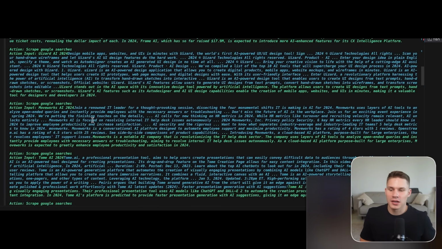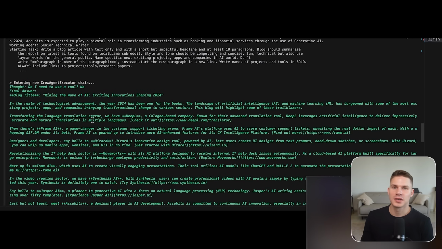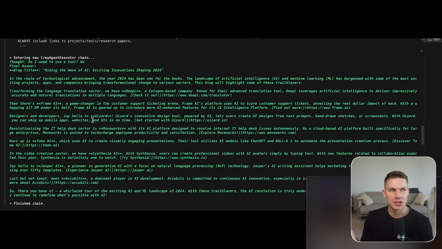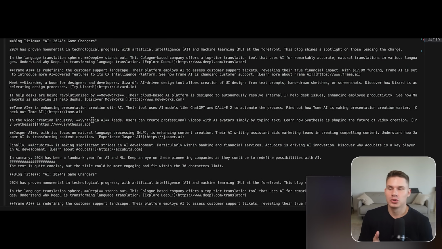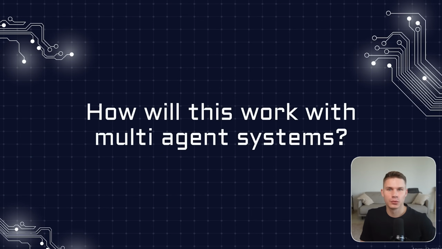So, for example, in CrewAI, the agent does this almost after every message and after every action. It thinks about what it needs to do next, and the same is in LangChain. But now with the reasoning models, there's no longer a need for those extra chain of thought prompts. And the next question is, how will this work with multi-agent systems? I believe this will be transformative for multi-agent frameworks that did plan for these models getting better and for these capabilities emerging in the future. So the way it will work is basically your agents will be able to spawn other agents. So you could have like 20 operator agents browsing the web for you at all times.